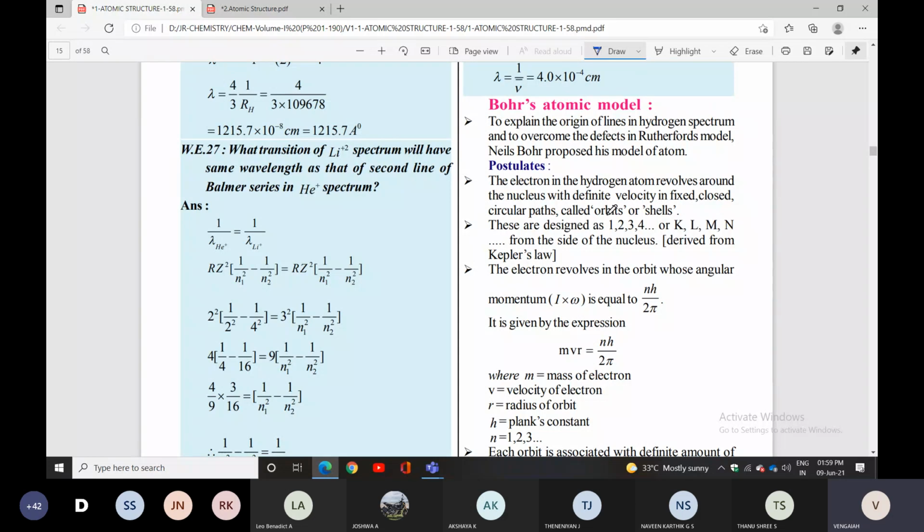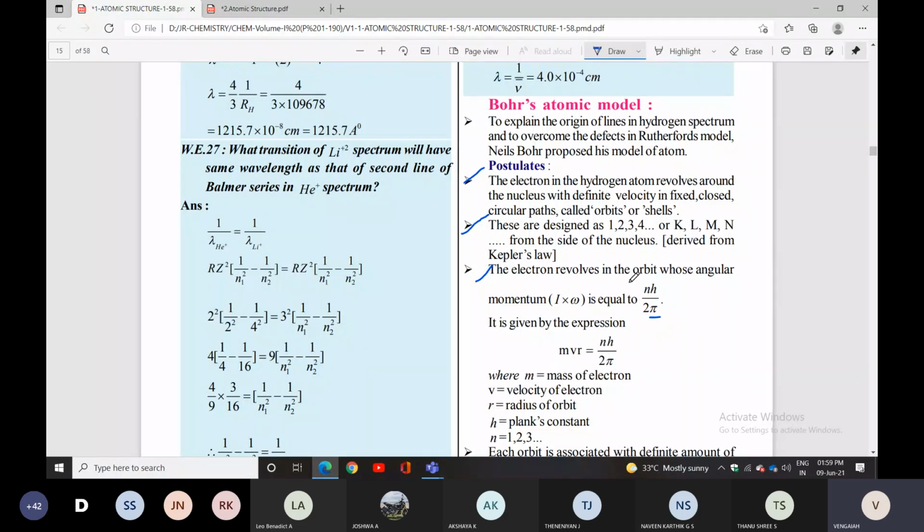These are designated as 1, 2, 3, 4. That means the given shell numbers are 1, 2, 3, 4. Otherwise, the names given are K, L, M, N. Those points also we can check. Next is the third point. The electron revolves in the orbit whose angular momentum is equal to nh by 2 pi. It is given by the expression mvr equal to nh by 2 pi.